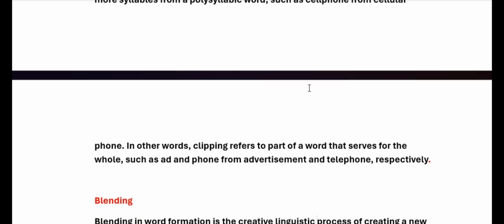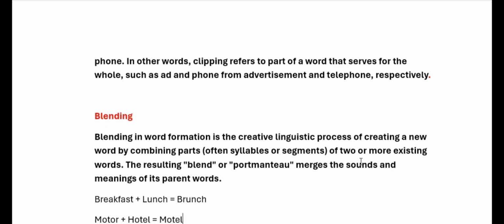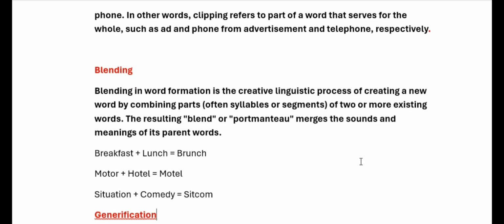In other words, it serves as a part of the word, like advertisement, ad; mobile phone; telephone, phone; like that.